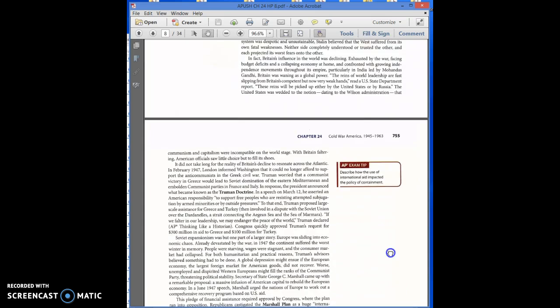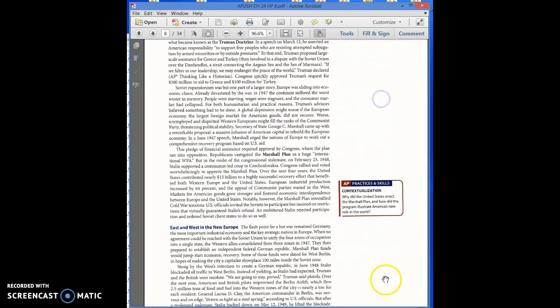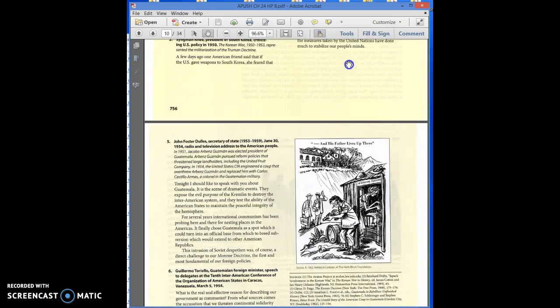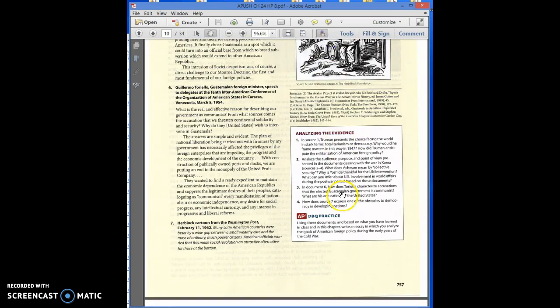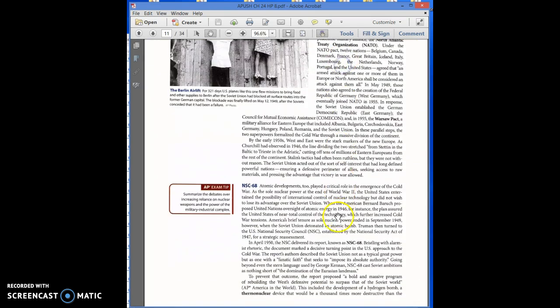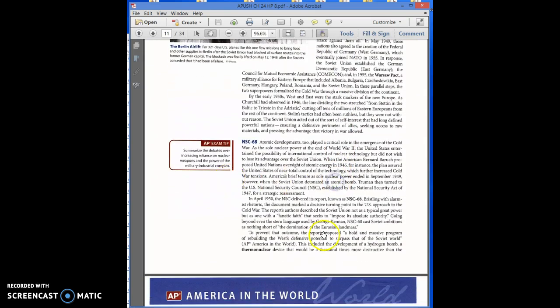What page was that? 755. I'm going to check out that rubric and see if it has anything regarding page 755. Ooh, analyzing the evidence, DBQ practice, 757. I wonder if on that rubric it gives us feedback, page 757.